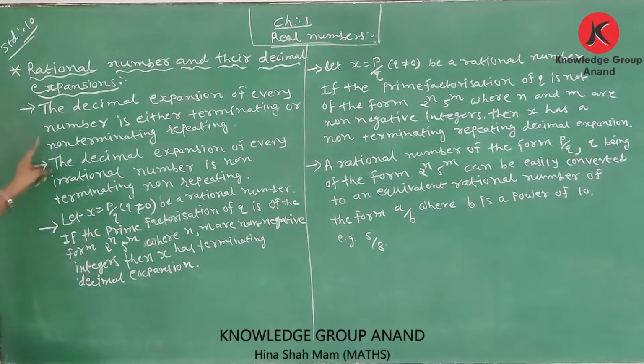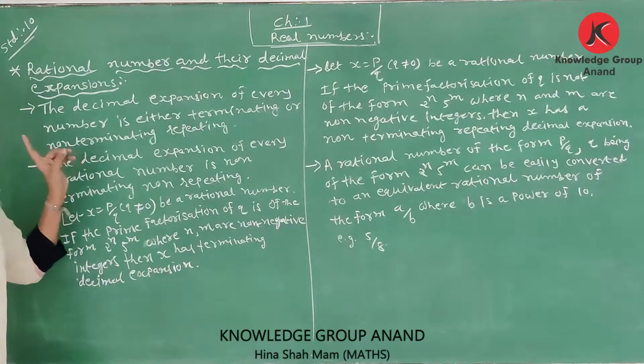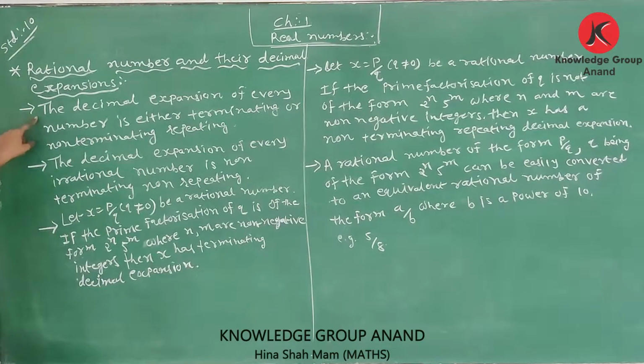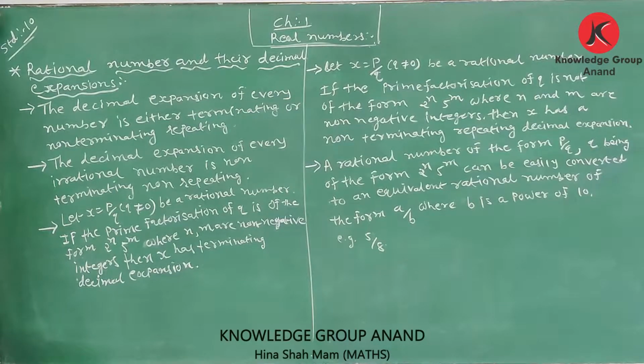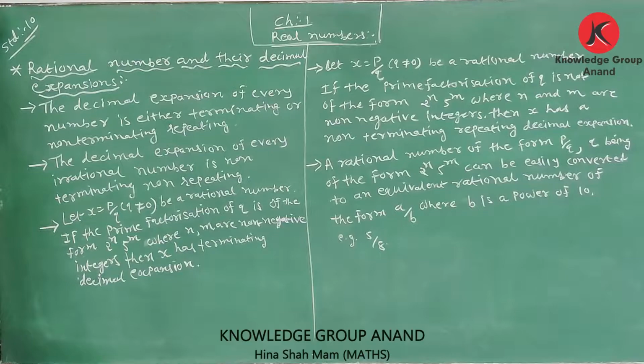These are the most important topics for our understanding. Number 1. The decimal expansion of every rational number is either terminating or non-terminating repeating.